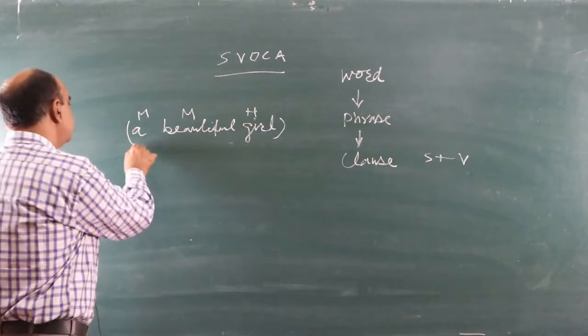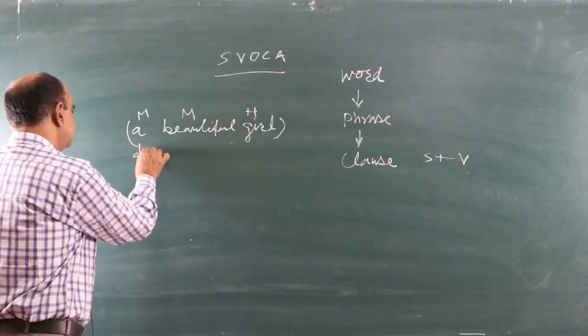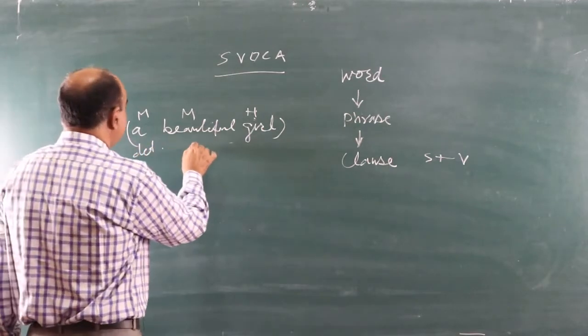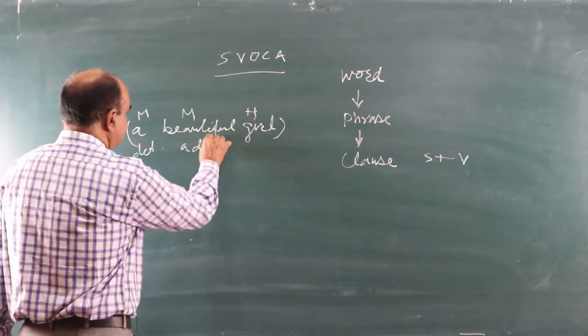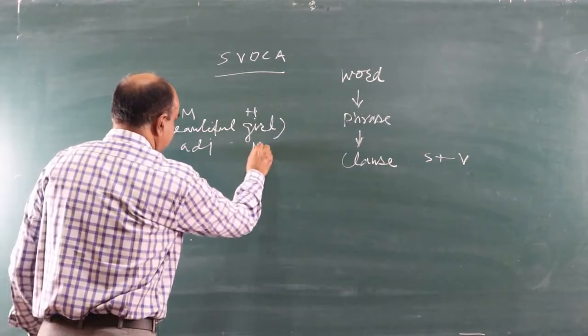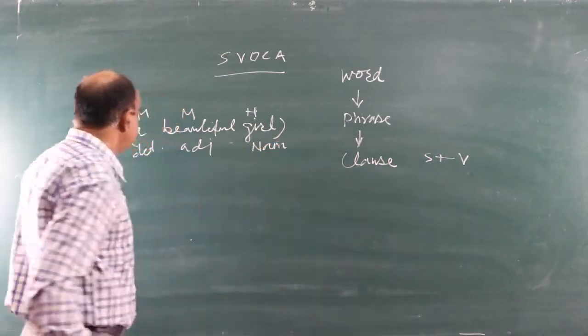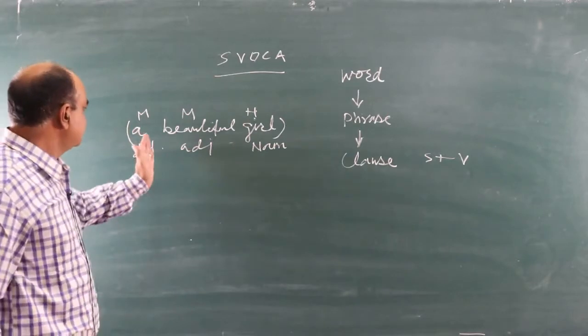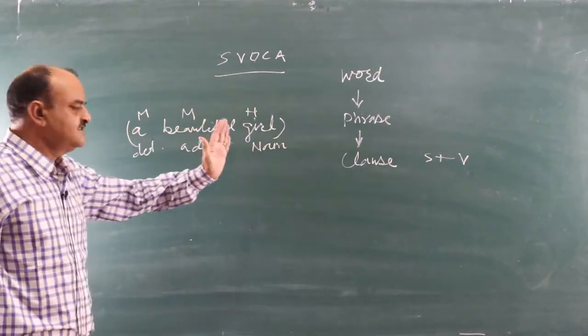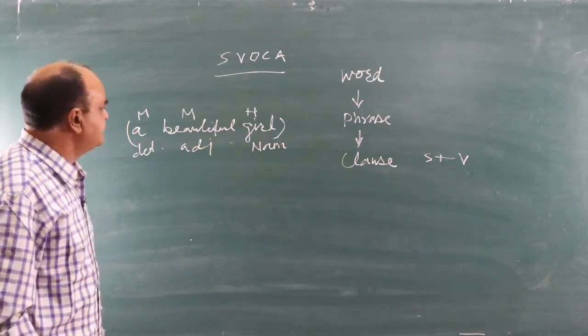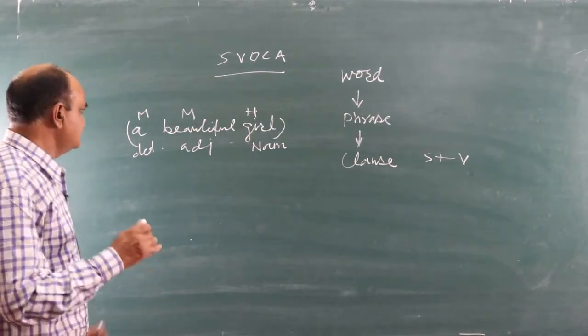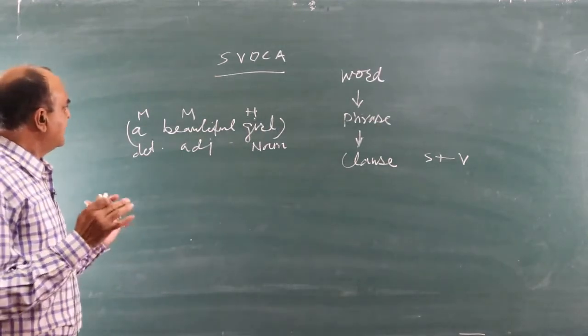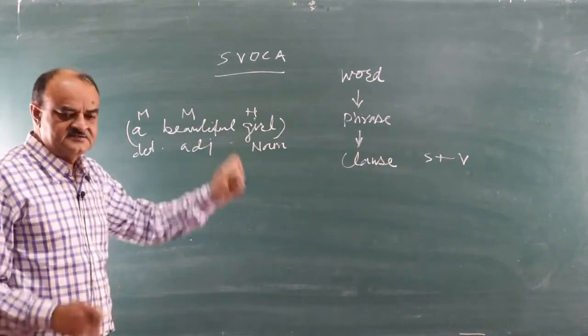A is determiner, beautiful is adjective, and girl is noun. So this is a phrase, and this can be analyzed as modifier, head word. A beautiful girl.